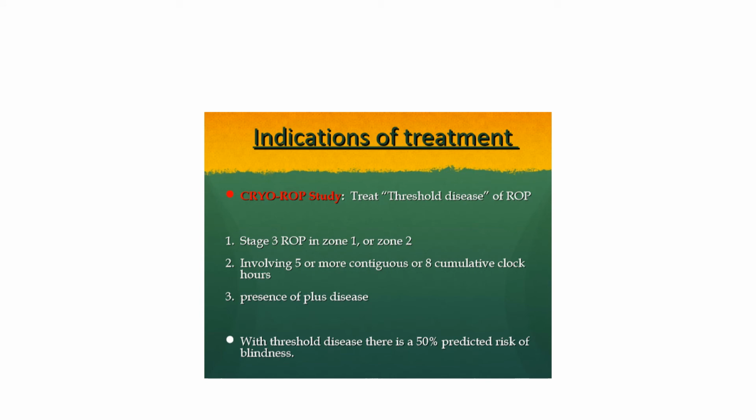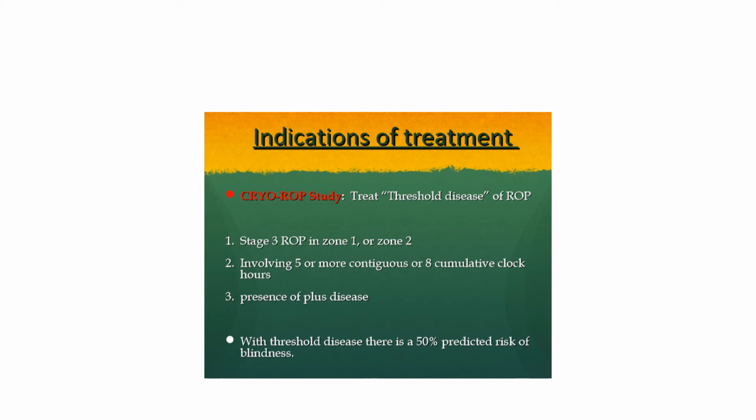So, indications of treatment. Cryo-ROP study: treat threshold disease of ROP. So what is the definition of threshold disease of ROP? Stage 3 ROP in zone 1 or zone 2. So this means the stage of neovascularization. Stage 1 is the stage of demarcation line. Stage 2 is ridge formation. Stage 3 is neovascularization of the ridge.